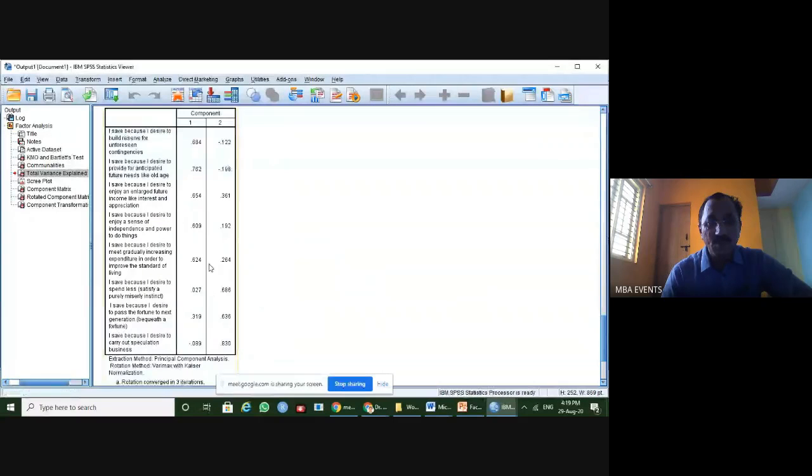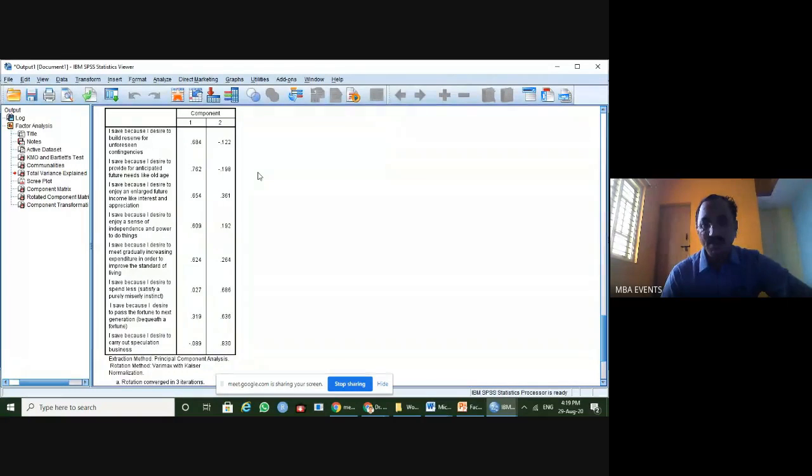After rotation, shuffling of the items may happen. The questions may be shuffled from the first, second, or third position, or shuffled at the time of grouping. They may appear as per the order we loaded them, or sometimes they may be mixed. So let us first focus on the loadings which are very high and show the commonality.